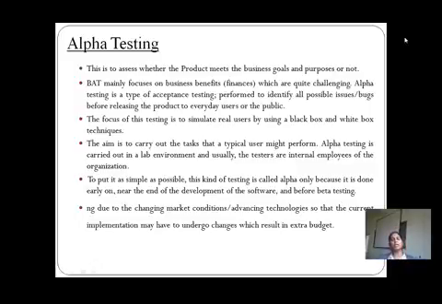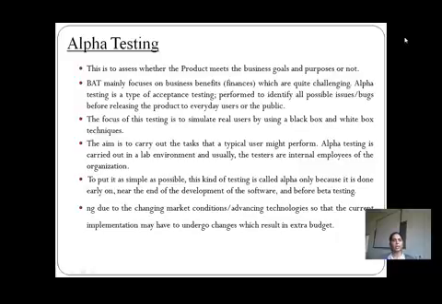Both techniques are totally opposite of each other. White box means what? Transparent. Black box means what? It is hidden, which is not transparent to everyone. So the main aim is to carry out the tasks that the typical user might perform. Alpha testing is carried out in a lab environment, and usually the testers are the internal employees of the organization.